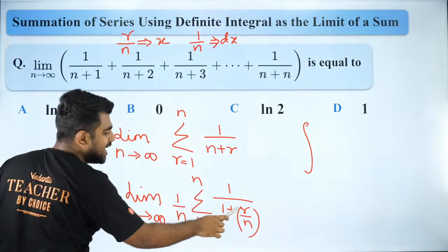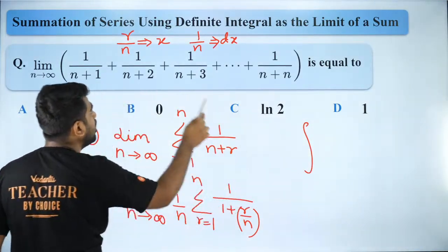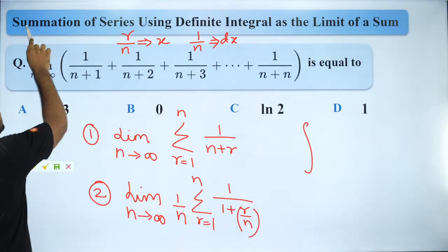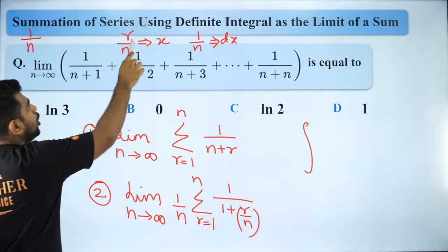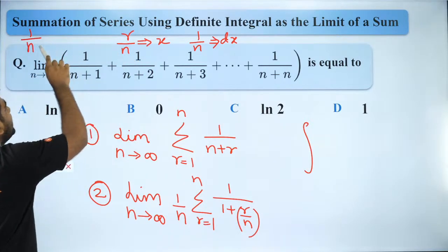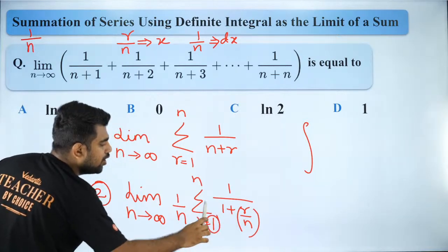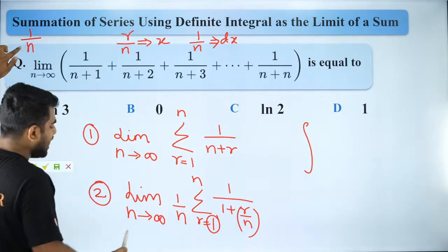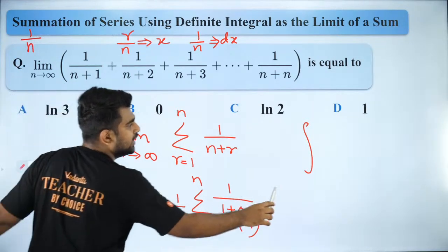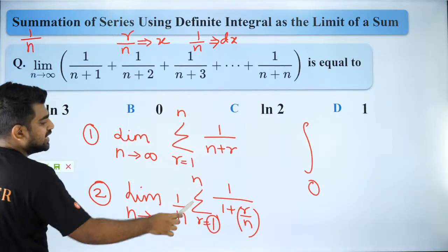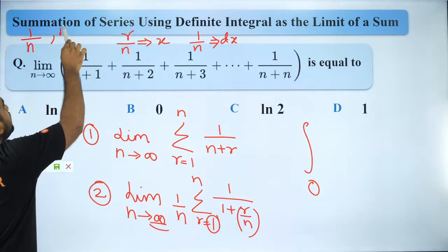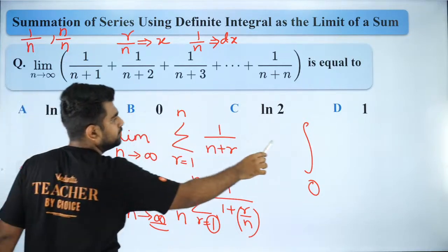The lower limit of the integral is 1 by n, because the lowest value of r is 1. So 1 by n, when n tends to infinity, is 0. And the higher limit is n by n, which is 1.